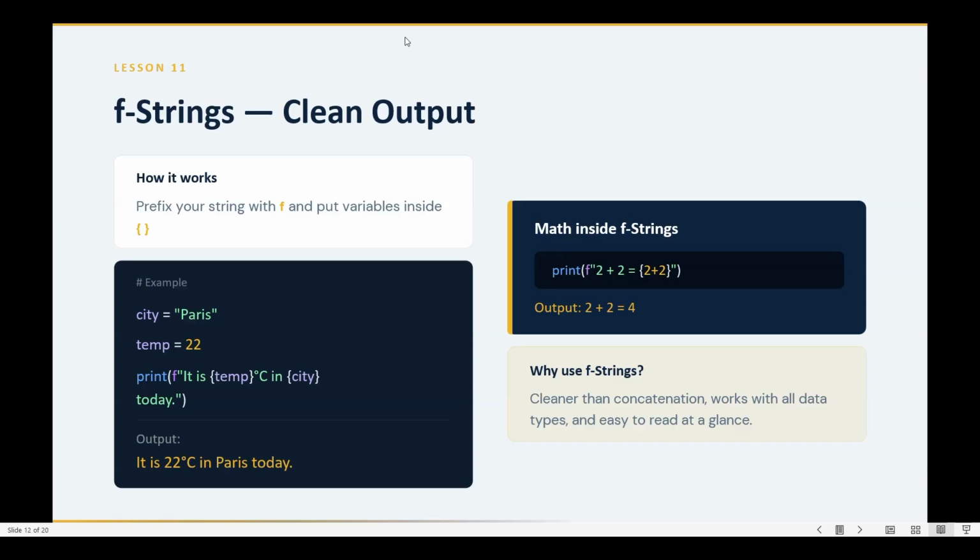Here it's written, why use f strings. It's cleaner than concatenation, works with all data types and is easy to read at a glance. Since we can read it very easily, we can use f strings for a clean output.